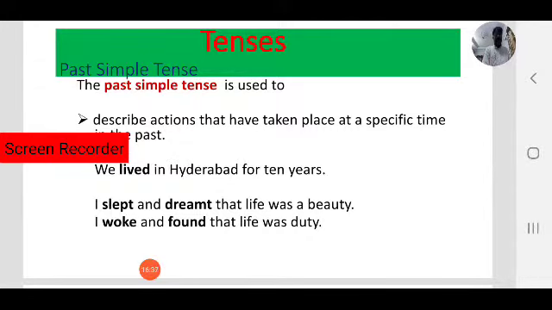I slept and dreamed that life was beauty. I woke and found that life was duty. Observe the rhyming. I slept and dreamed that life was beauty. I woke and found that life was duty. Slept, dreamed, woke, found. These are all in the past form of the verbs.